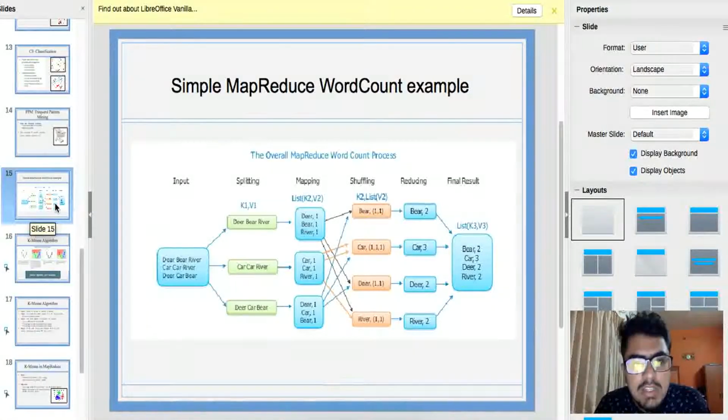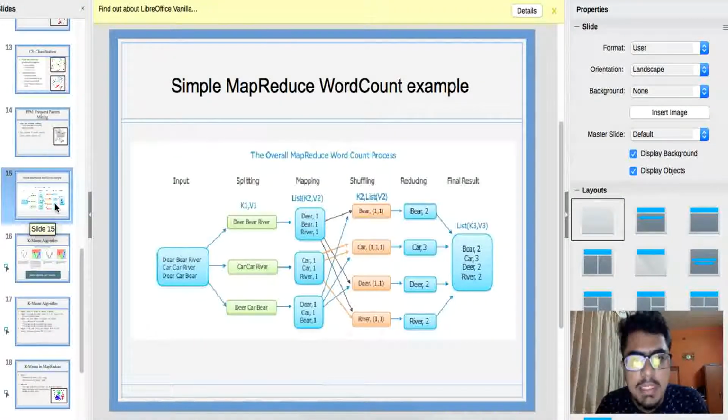Then the mapping phase converts these key values into intermediate key values. That is, whenever a particular word occurs in a file, the value for that particular word is set to 1. For example, in the first line, deer 1, bear 1, and river 1. The next phase is shuffling. Shuffling brings all the similar words from the mapping phase together. For example, we can see bear has occurred two times, in line 1 and line 3.